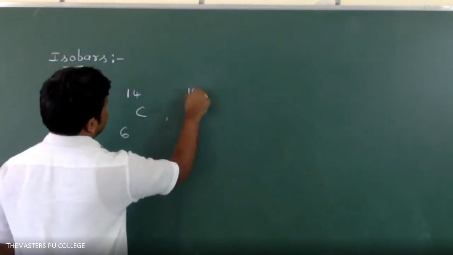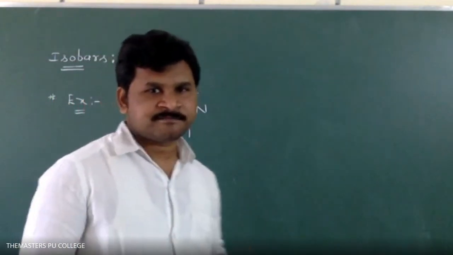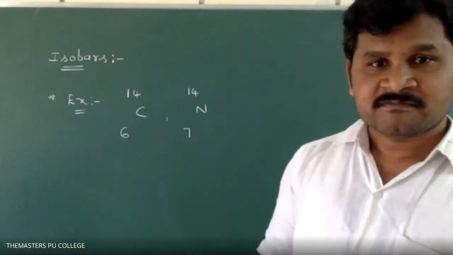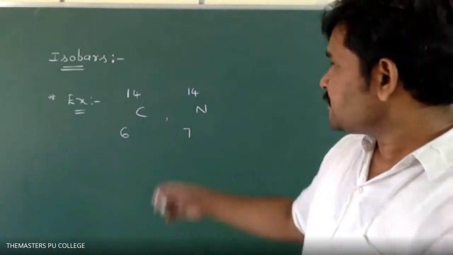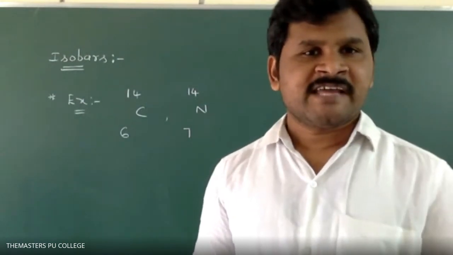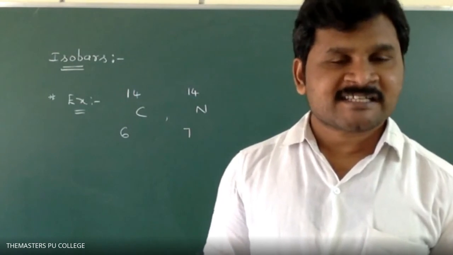Carbon also has 3 isotopes: C12, C13, C14. Generally C13 and C14 are used in NMR spectroscopy. NMR means nuclear magnetic resonance spectroscopy.